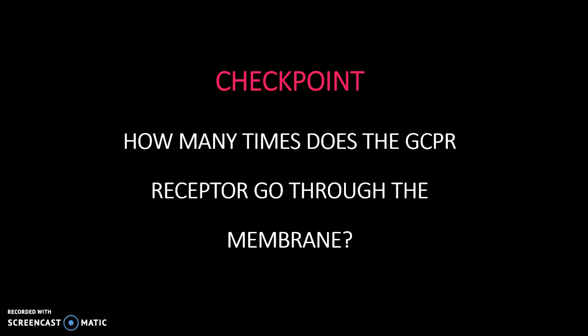To do a checkpoint, how many times does the GPCR receptor go through the membrane? If you didn't go back, the answer would be 7.